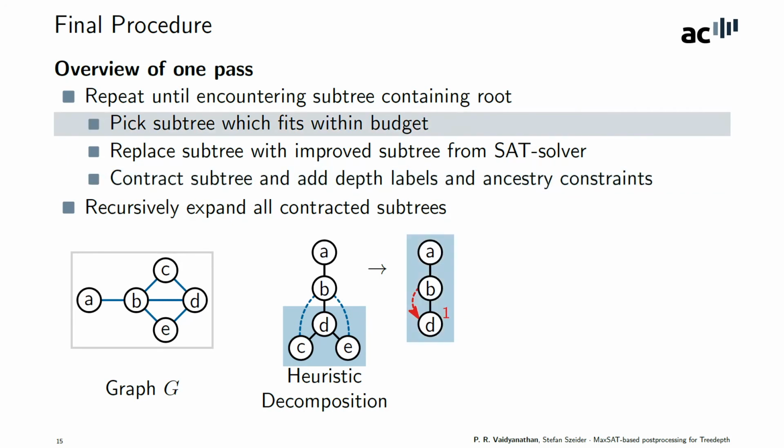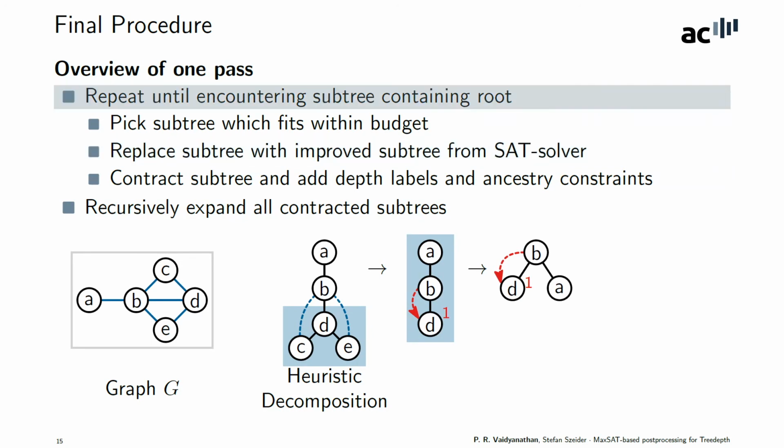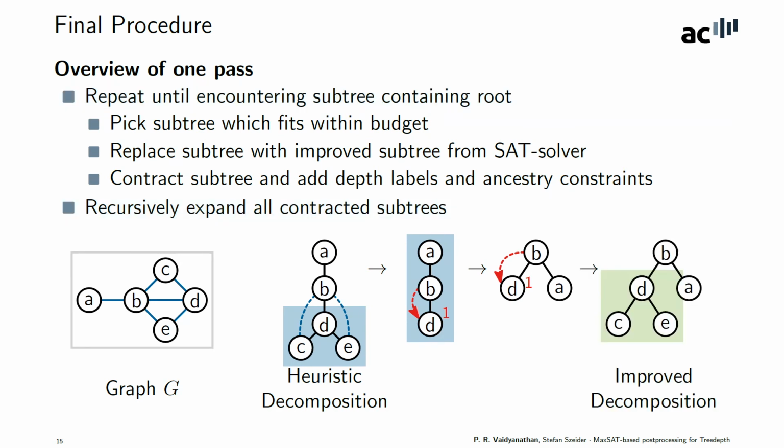Then we again pick a subtree, which in this case is the entire remaining decomposition, and we improve it using the SAT solver, which gives us this subtree. Note that without the ancestry constraint between B and D, the SAT solver could have provided a better solution. And now, since we encountered a subtree containing the root, we stop the contraction phase and start with the expansion. So in this case, there's only one node to expand, which is the vertex D, and this is the final improved decomposition.